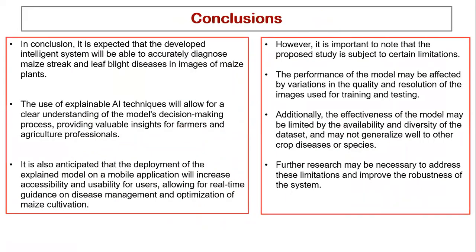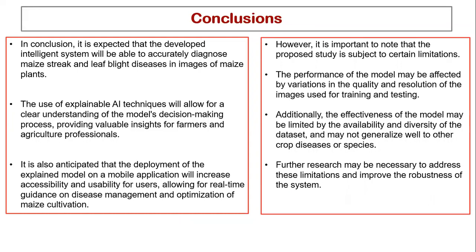Now, in conclusion, it is expected that the developed intelligent system will be able to accurately diagnose maize streak and leaf blight, and also the use of explainable AI will allow for clear understanding of the model's decisions. And also, we expect that the deployment of the model will make it easy for these farmers to access these systems, because most of them are poor. But we expect some of them to have smartphones, so if they have smartphones, they should be able to use this system.